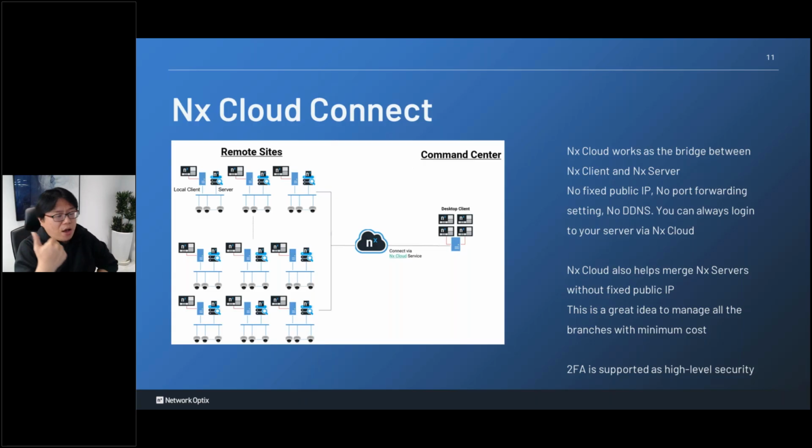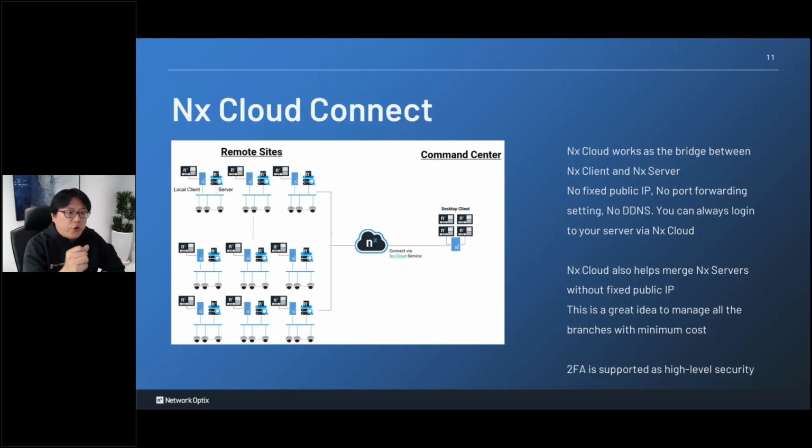For example, in my house, I have a laptop I don't use anymore. I install NS Windows and it reaches to NS Cloud. Of course I connect my webcam. Right now I'm outside, and I can connect back to my house simply with one click. Even though I don't have a public fixed IP address in my house, I don't do any network setting, no port forwarding or something. I just register NS Cloud and I can do P2P, logging into my house easily by one click.